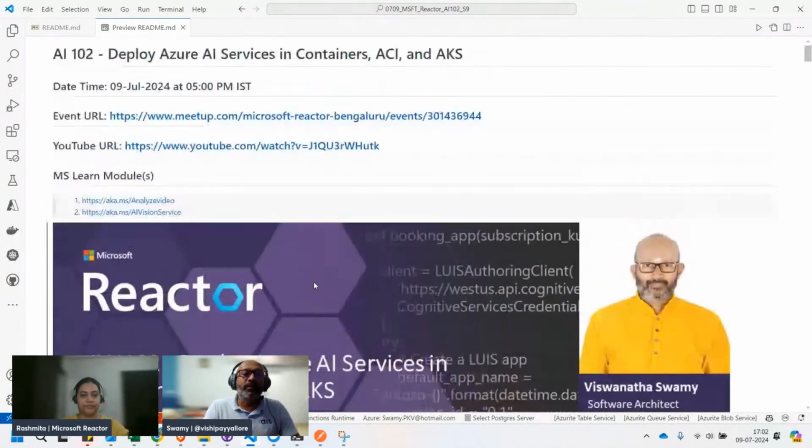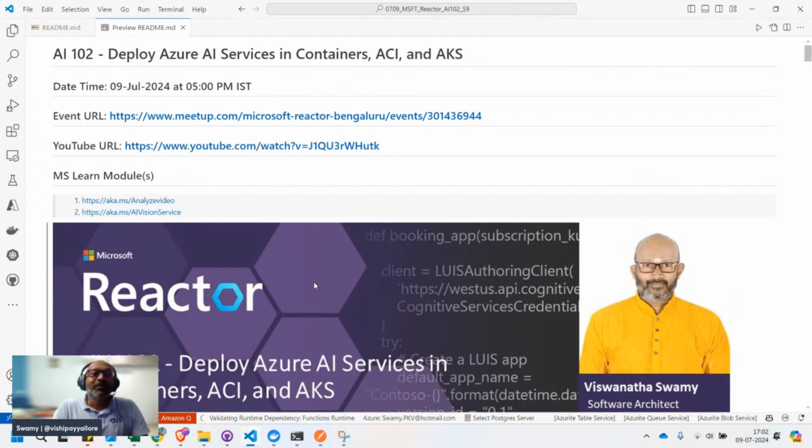Hey guys, thank you so much for joining. Today is a lot of action with containers. So, how do we deploy containers, and what is the motivation? Why do we need containers? And we will try different flavors of containers on our local desktop with Docker, or any container runtime for that matter, and Azure Container Instance and Azure Kubernetes Service. So there are a lot of things we'll be covering.